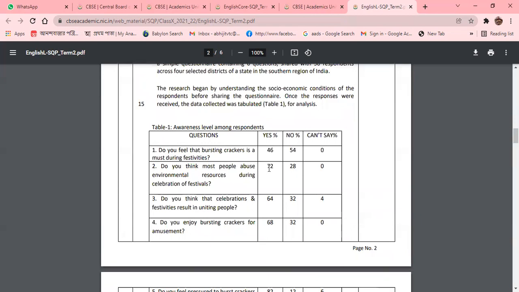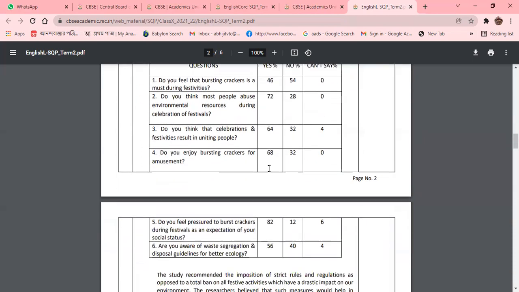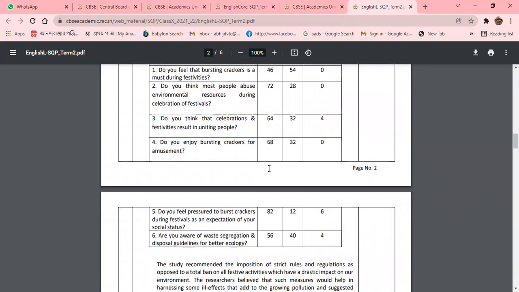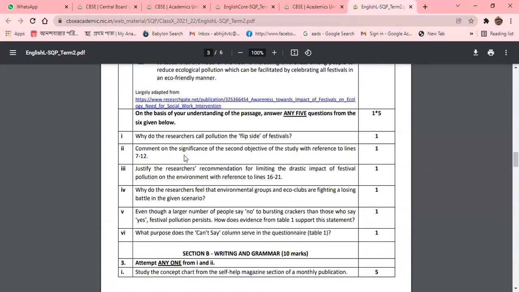So it is a kind of analytical passage, an unseen passage. On the basis of this analytical passage, you need to give the answer. Why do the researchers call pollution the flip side of festivals? Comment. This is very important.